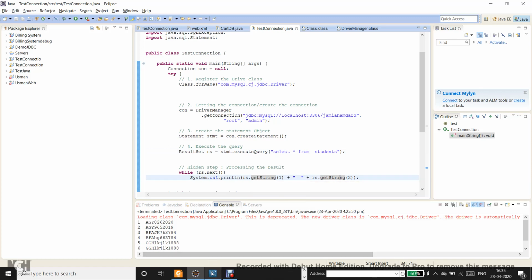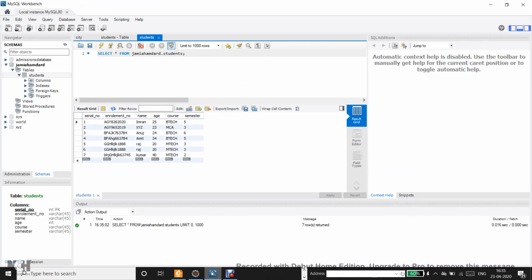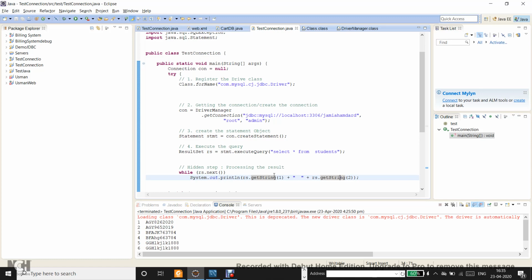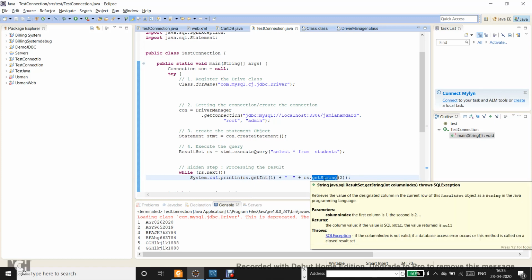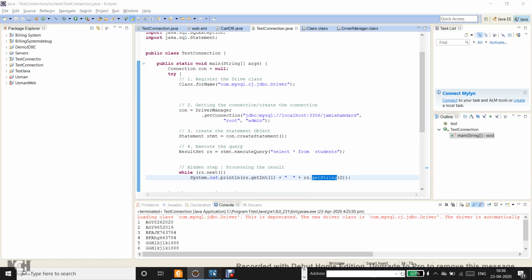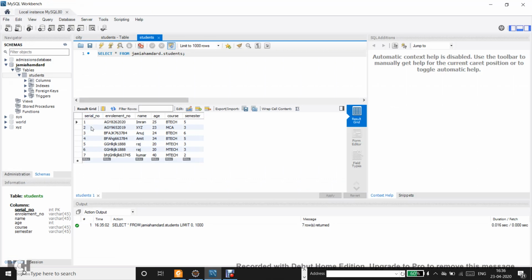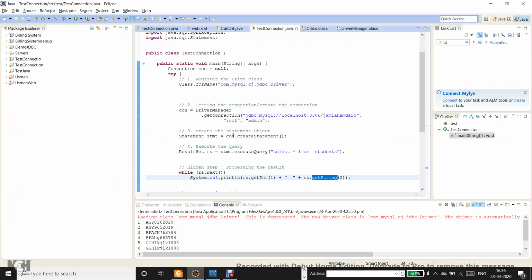Field number 1 is basically the serial number, which is of type integer. I should have used int over here. And field number 2 is of the type string. Index number 1 is the serial number, and index number 2 is the enrollment number. So this is basically processing the result.